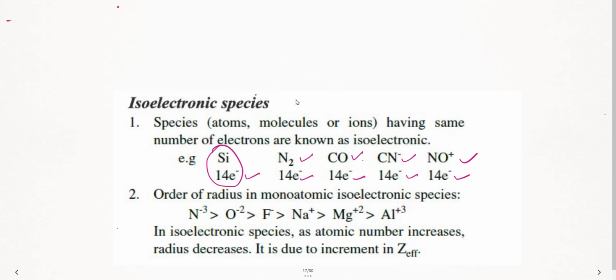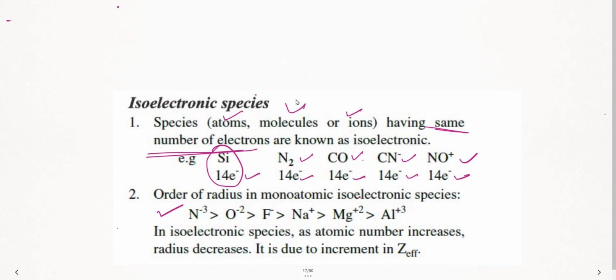So the first definition is isoelectronic species are those, it can be an atom, it can be a molecule, or it can be an ion, which have the same number of electrons. This is a concept. So whenever you see same number of electrons, you need to know that it is an isoelectronic species. Done. Now here, this is what is important. This trend, let us understand how can we solve in the exam.